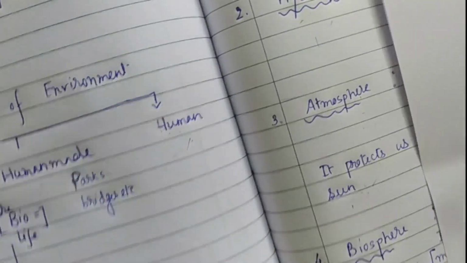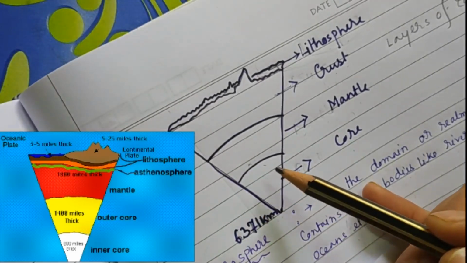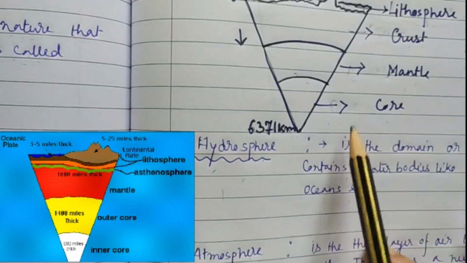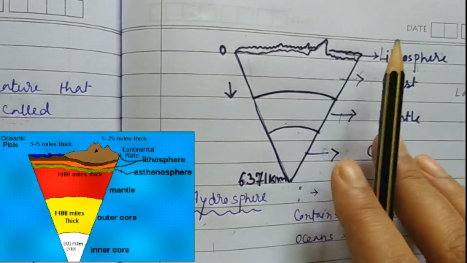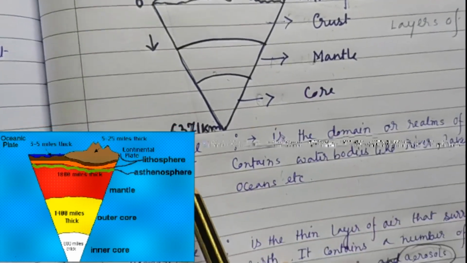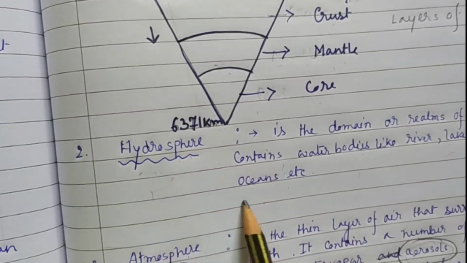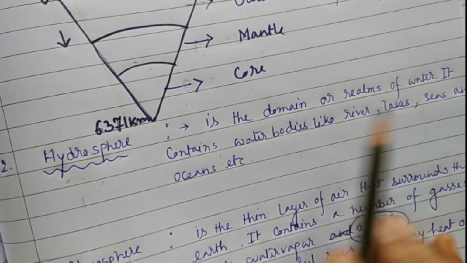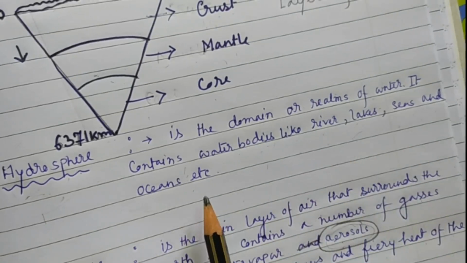Okay, I think this diagram is very familiar to you. So the deepest layer of the earth is the core, then the mantle, crust, and the topmost layer, lithosphere. Okay, got it? So next is the hydrosphere. What is hydrosphere? Hydrosphere is the domain or realm of water. It contains water bodies like rivers, lakes, seas and oceans, etc.